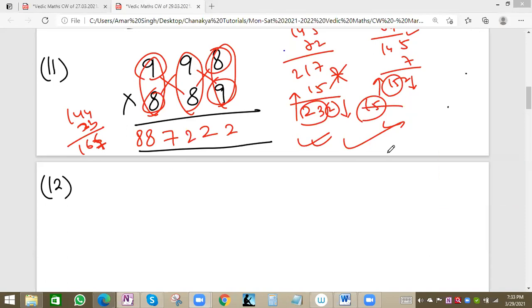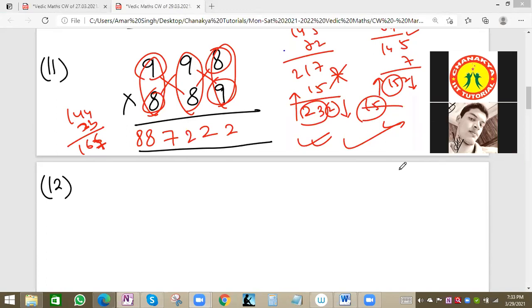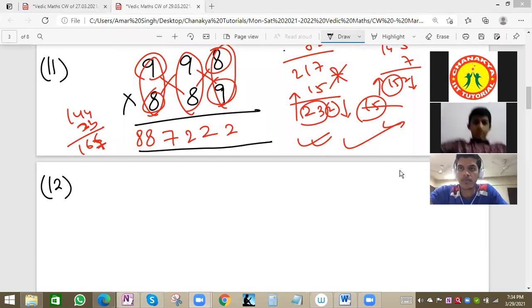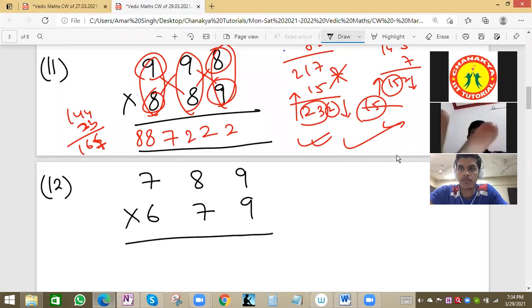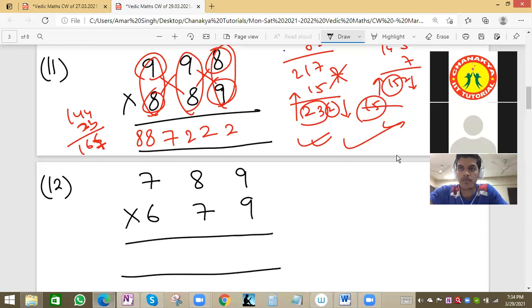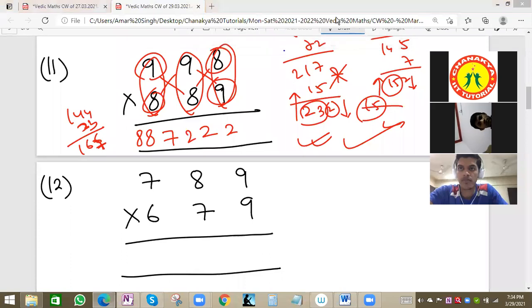Okay, so this will be our last question for this shortcut. 7, 8, 9, and 6. One second. 9 is the value. 7, 8, 9, and 6, 7, 9.